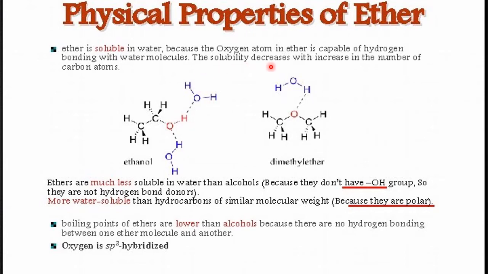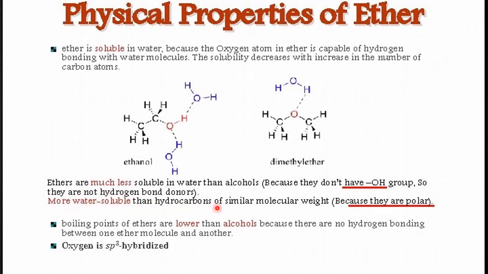The solubility decreases with increase in the number of carbon atoms. As you increase the number of carbon atoms around the O, it becomes more hydrophobic. Because of being more hydrophobic, they are less soluble in water. Ethers are much less soluble in water than alcohols. Just now we have clarified: alcohols contain one OH, O and H are there, whereas ethers contain only one O, a shortage of H.